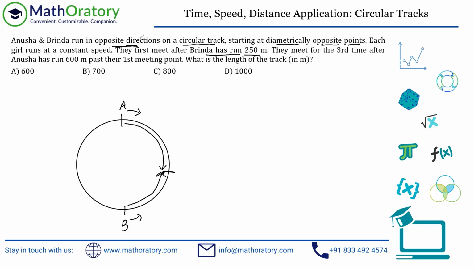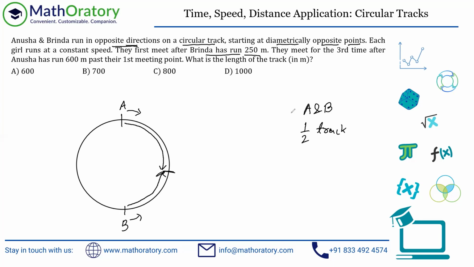I don't want to overload this particular problem with variables and all. So what I'm going to do is I'm just going to write in this manner. When A and B together cover half the round or the entire track, let me write half the track itself. So half the length of the track. I hope it is understood why I'm saying half the length of the track, because just from this diagram, the picture should be evident that A and B together have covered the semicircle, right, which is half of the length of the track.